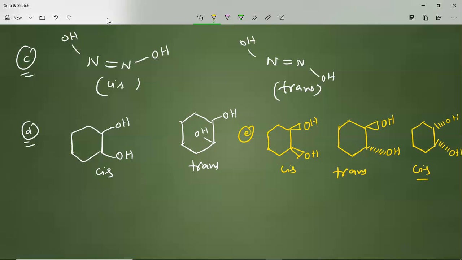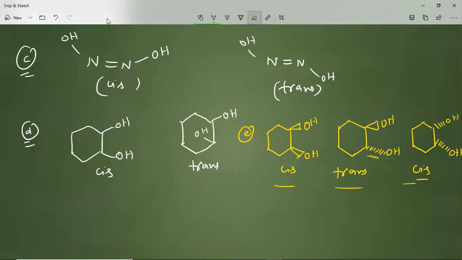So, quite different. That means the shaded part is towards the observer. The dotted lines indicate the back side of the plane. In that way, you can understand cis and trans forms of cyclic compounds.